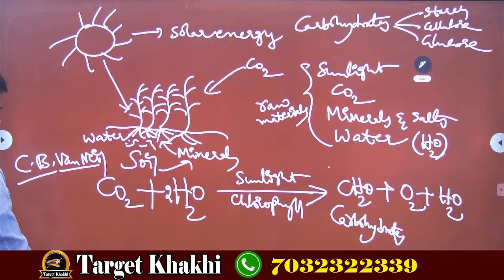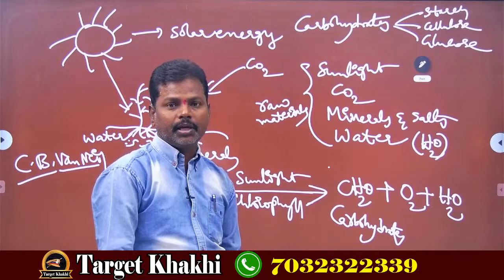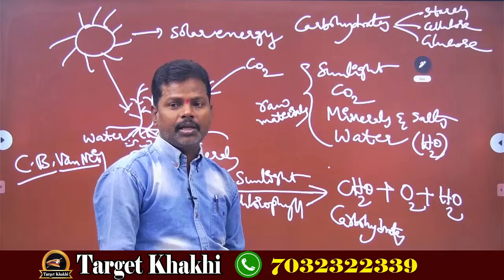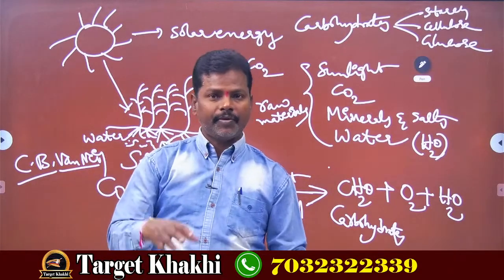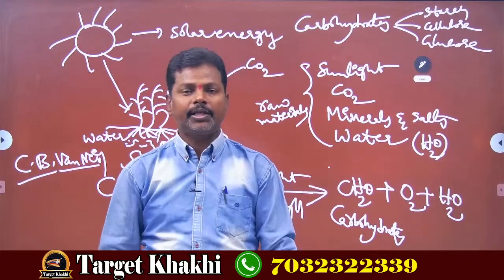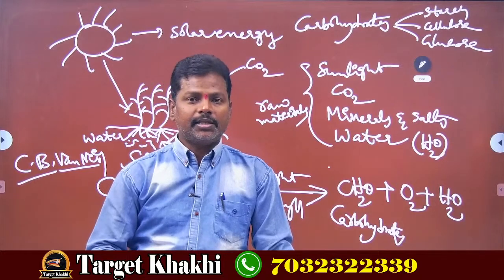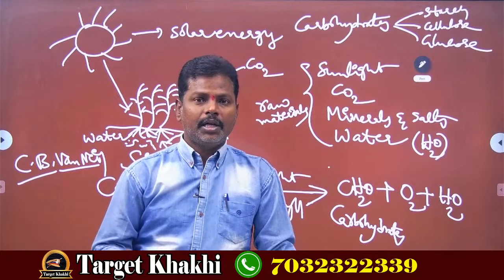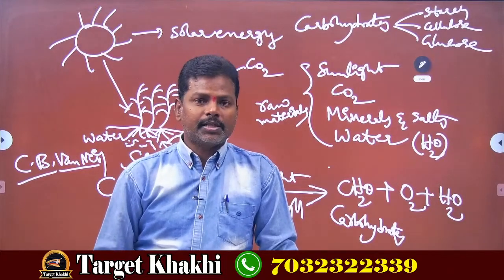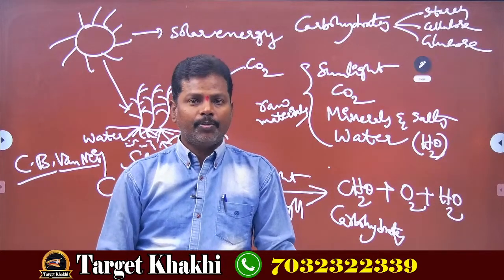I hope that you understood very well. Up to now we discussed the importance of nutrition, nutrients, and types of nutrition. Next, the digestion process in our body, and the human digestive system with its different parts. The food enters into the mouth and after digestion ends with the anus. How is energy released in our body? I already told you, by the assimilation process. And the undigested food is removed from our body. That process is called egestion. So, from ingestion to egestion, I taught you up to now.